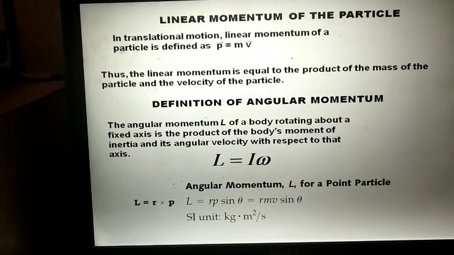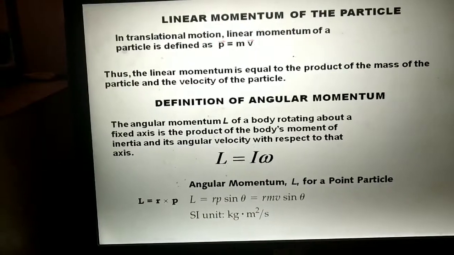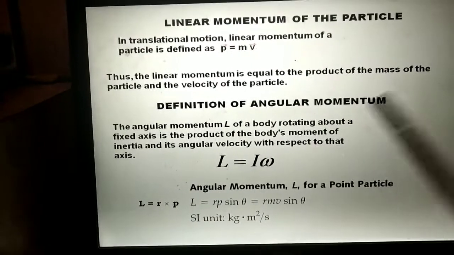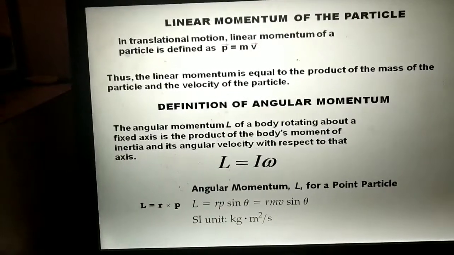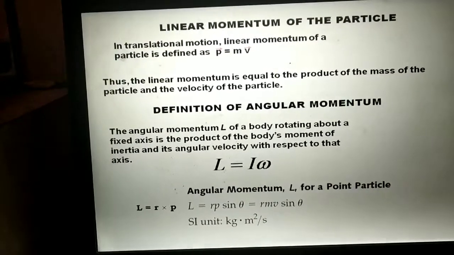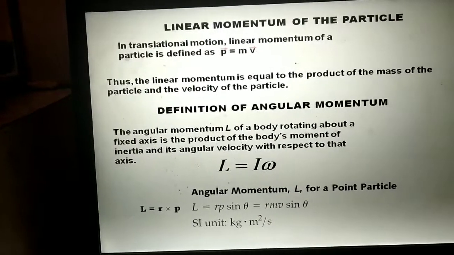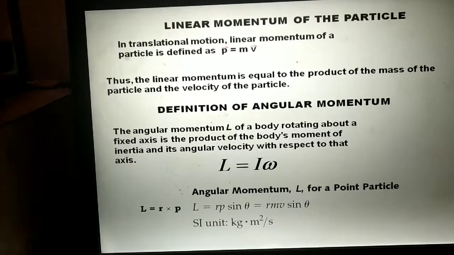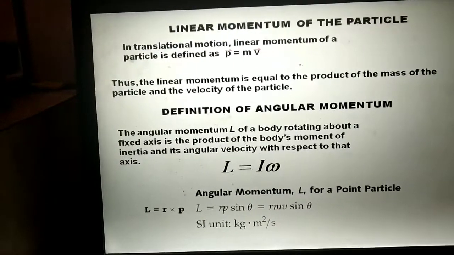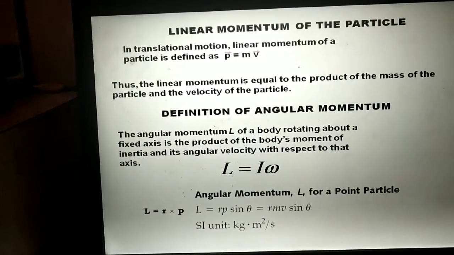As you have seen linear momentum, the angular momentum has the same function. The physical significance is the same, only the name angular is different. Why? Because we define angular momentum when the body is rotating about an axis. When a body is rotating about an axis, torque plays an important role. Torque is providing the energy, or force, for the motion of a rotational